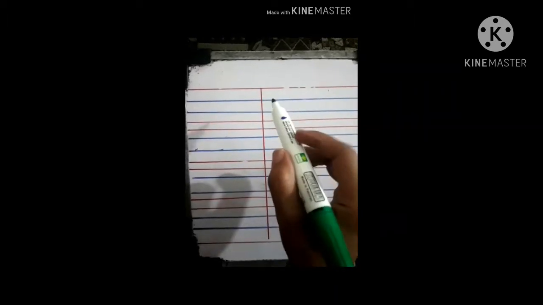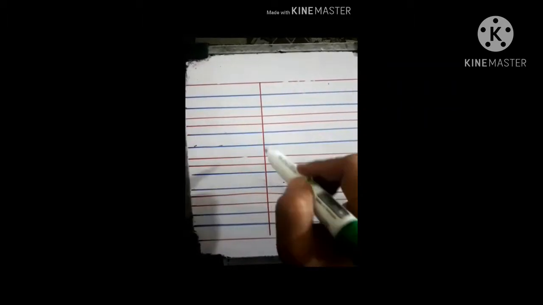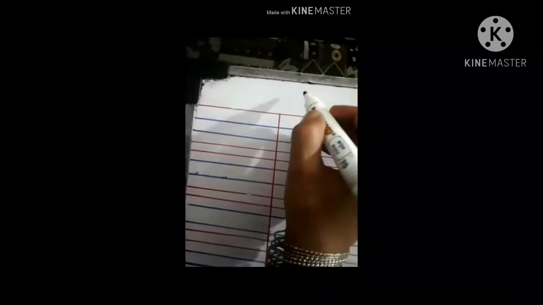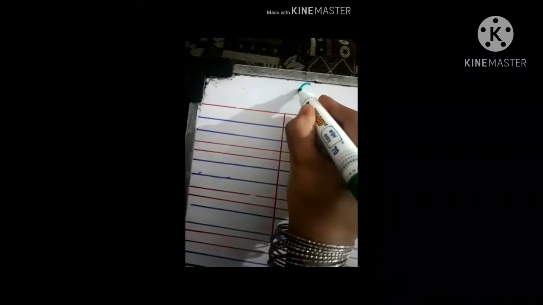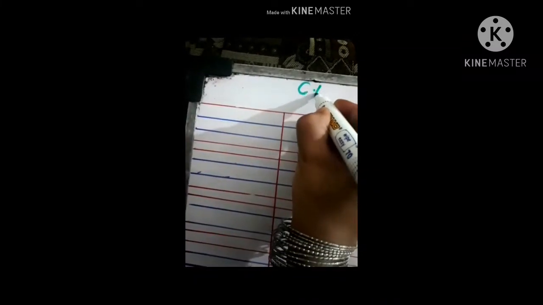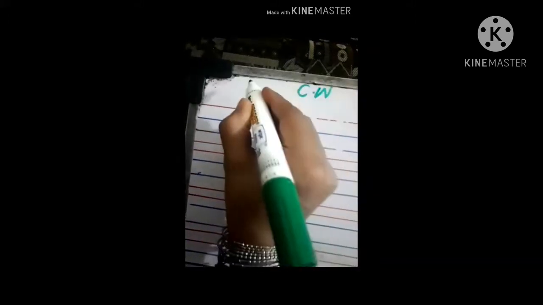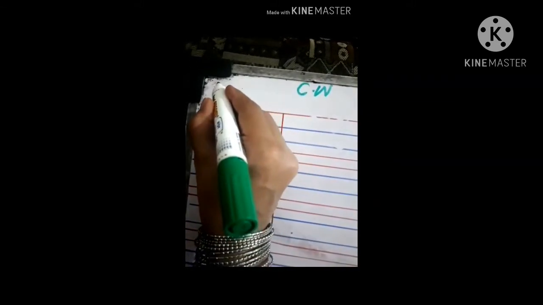So please take out your English notebook, hold the pencil and take out the scale. Now draw a line in the middle of the page and also sketch a margin line on the right side of the page. Now write CW on the top. Mention the date on the left corner.